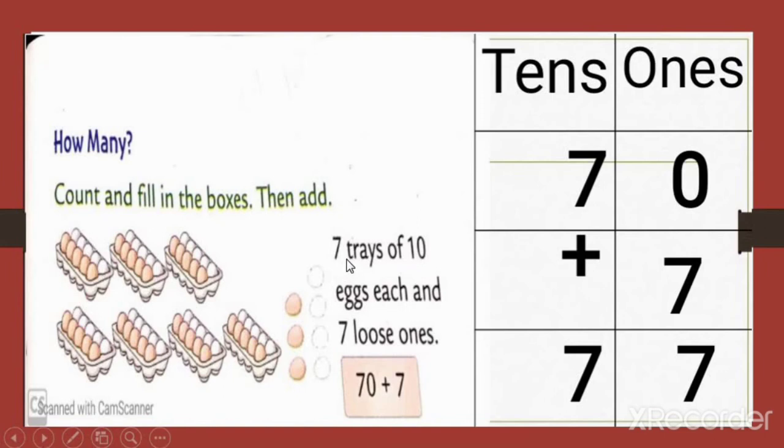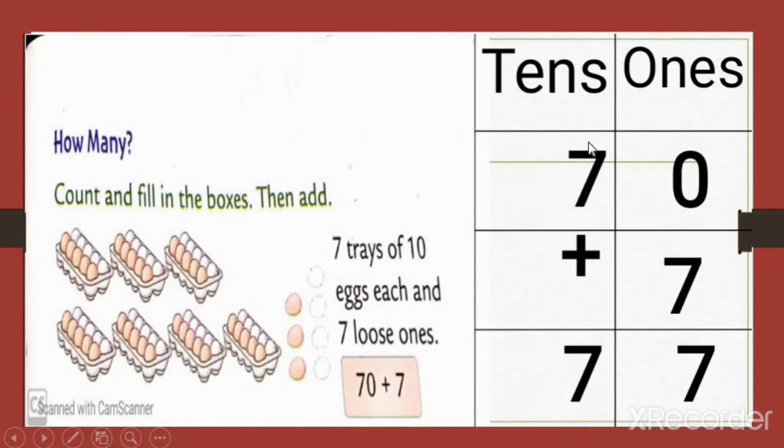As we have 7 trays of 10 eggs, what does 7 trays of 10 eggs each mean? It means in each tray we have 10 eggs. So 10, 20, 30, 40, 50, 60 and 70. We have to write the number 70 in the place of tens and ones.